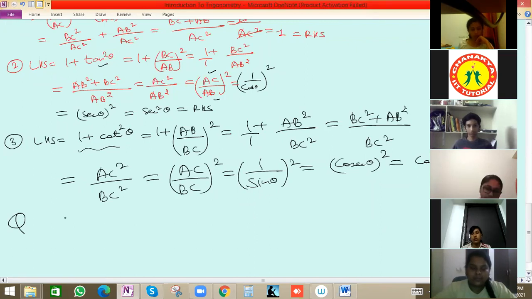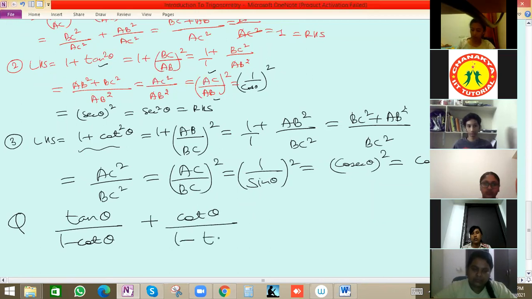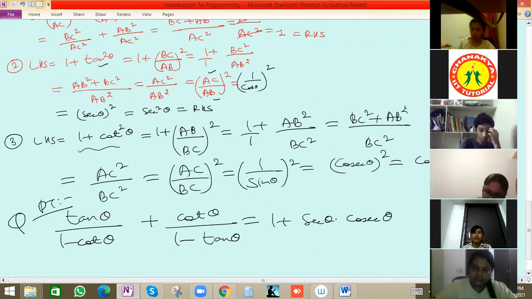The question is: tan theta by 1 minus cot theta plus cot theta by 1 minus tan theta. We have to prove that it is equal to 1 plus sec theta into cosec theta. The remaining book questions we'll see in our next session. Today was basic understanding and revision of Introduction to Trigonometry, chapter number 8. This question we have to prove based on the identities.